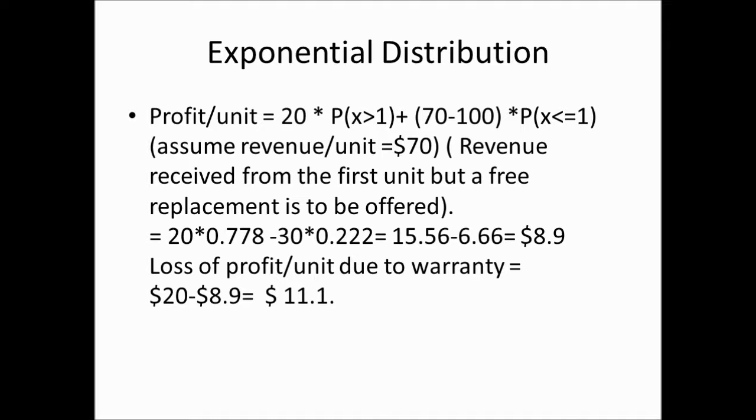So with that, you can compute the expected value, and it comes out to be $8.90. So how much do you lose because of warranty? If nothing fails within the warranty period, then every unit gives you $20 profit. But because of warranty, we lose $8.90, so the expected profit drops down to $11.10.